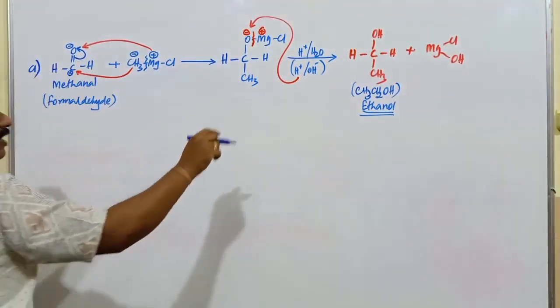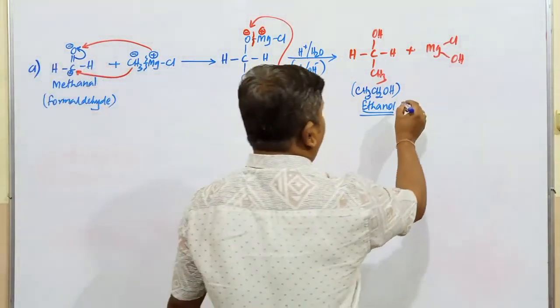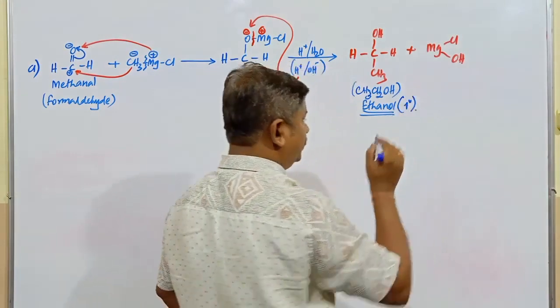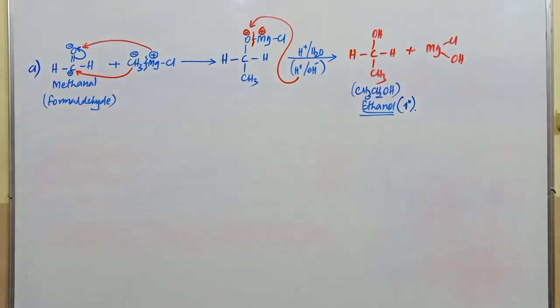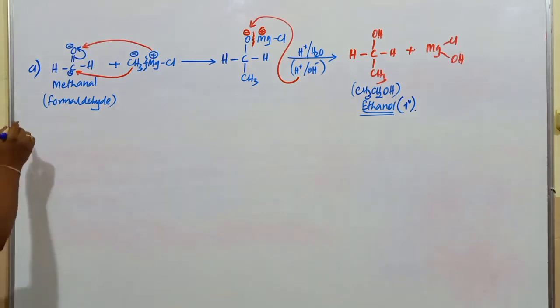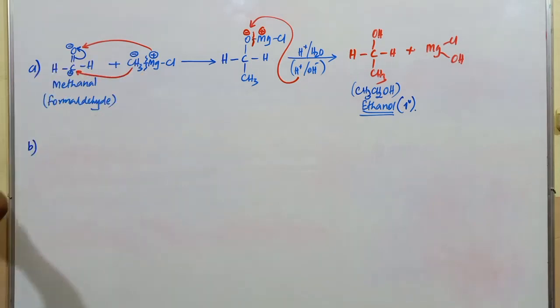Formaldehyde or methanol gets converted into an ethanol compound, so that is an example of which alcohol? Primary alcohol. It is a primary alcohol. One aldehyde I have considered here. Another example I will consider is the second example, where the cleavage of bonds and all those things will be clear.